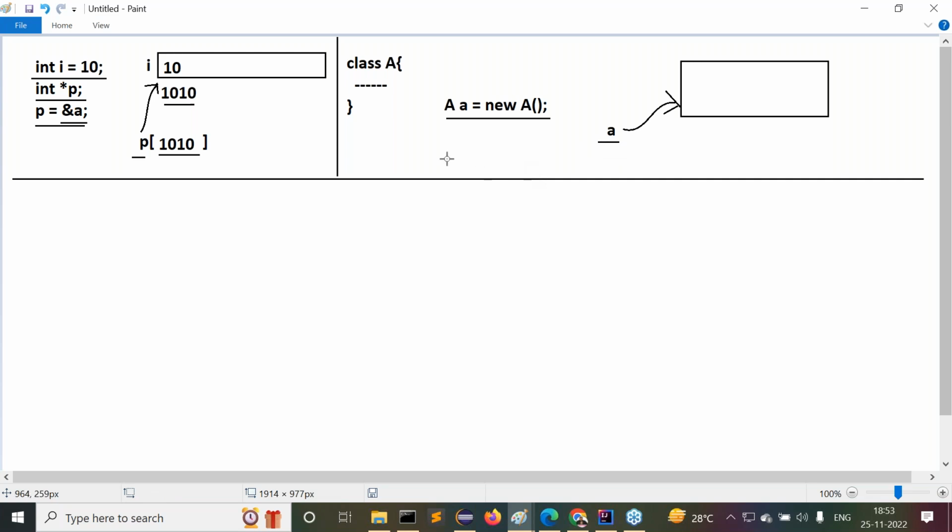But the concept is very much the same. In C and C++, a variable is referring to a block of memory. That's why that variable is a pointer variable. In Java, when we create an object for a particular class, there also a variable is referring to a block of memory. So why don't we call this variable a pointer variable? Understood my question? I'm repeating it.